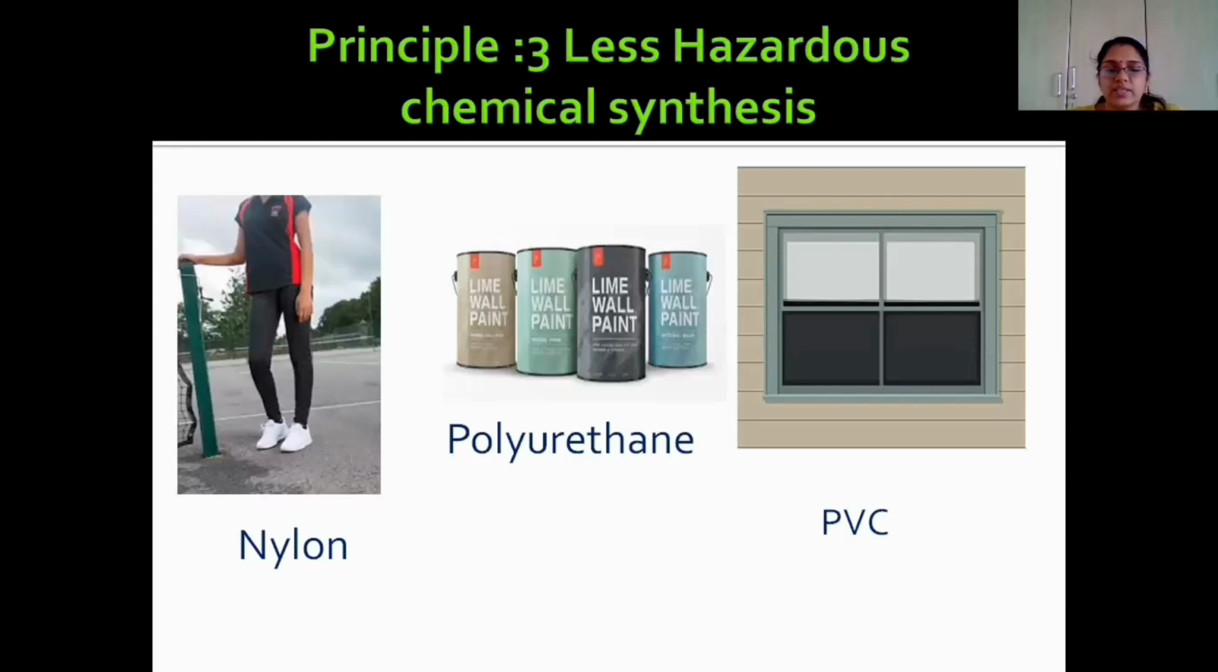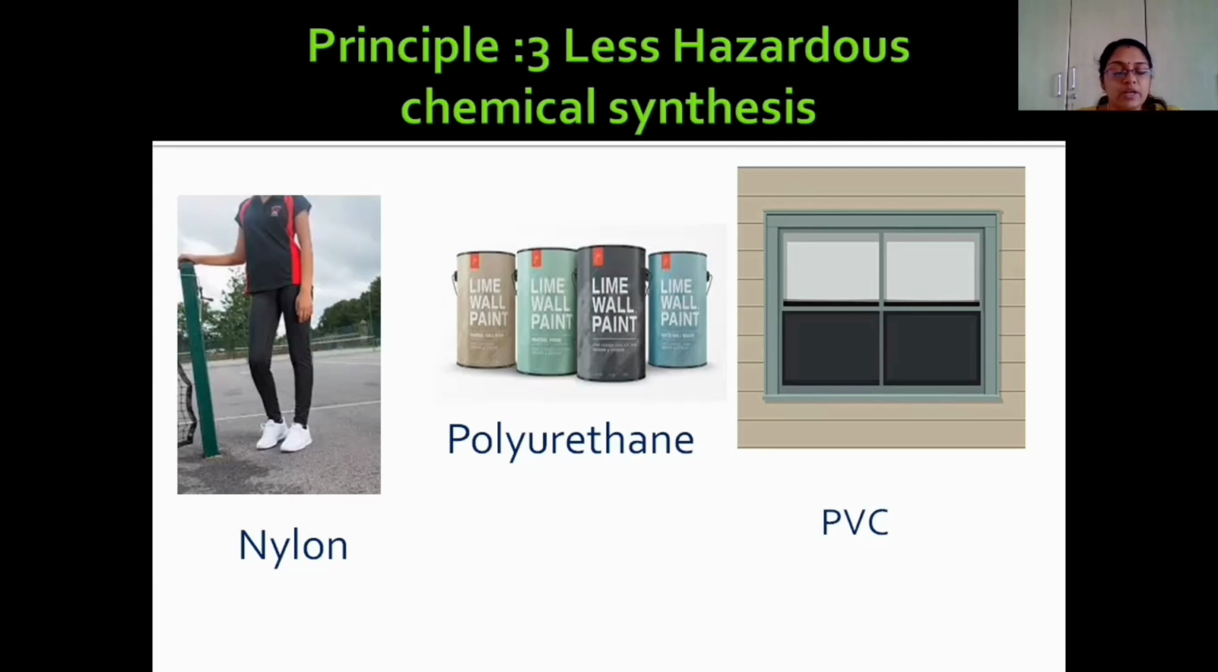The third principle is less hazardous chemical synthesis. Think about the products we use in day-to-day life. One thing we all use is clothes, and clothes are made up of polymers such as nylon. Again, paints are necessary in day-to-day life because all houses are painted, and paints are prepared using another polymer, polyurethane.